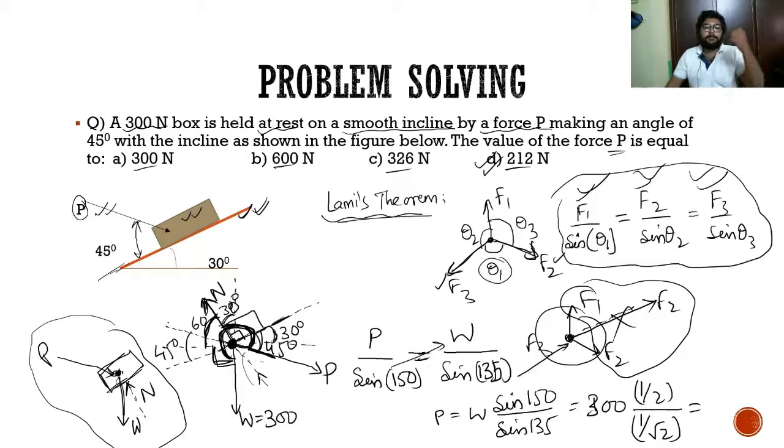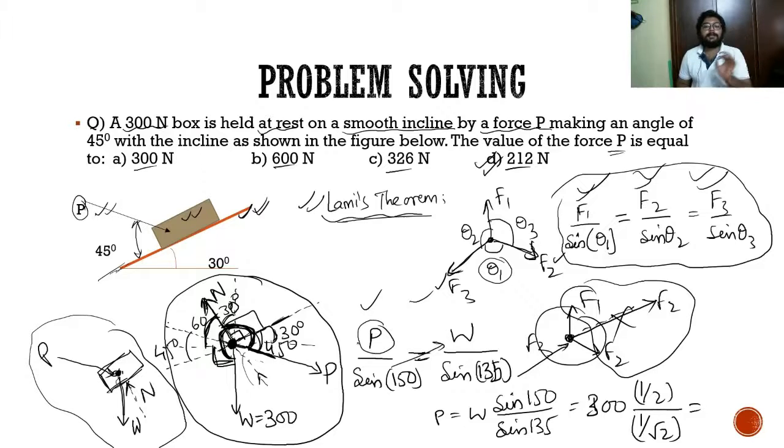Where we say that if there are only three forces and the body is in equilibrium, then the three forces are concurrent. So this will be the case. And when this is the case, immediately it should strike your mind that we can apply Lami's theorem. When we do that, very easily we will get the P value. This is hardly 1 to 1.5 minutes of work, or maximum 2 if you are slow in calculations. So this is how we need to approach.